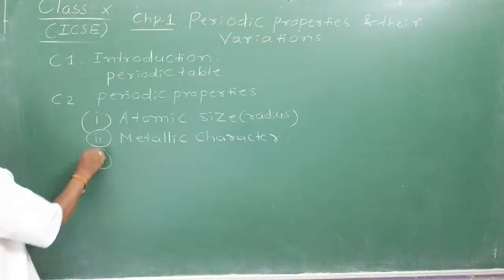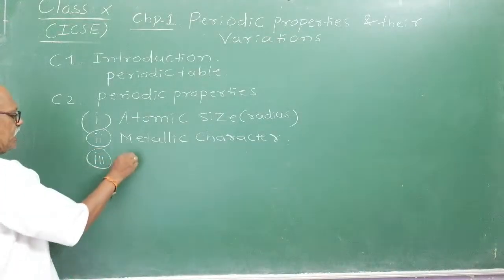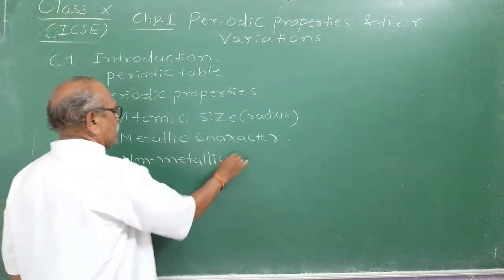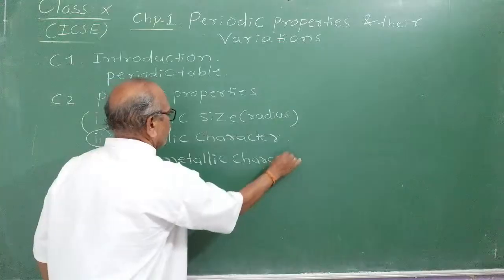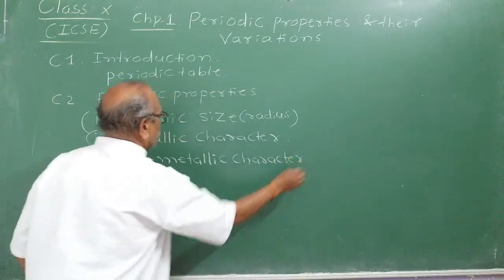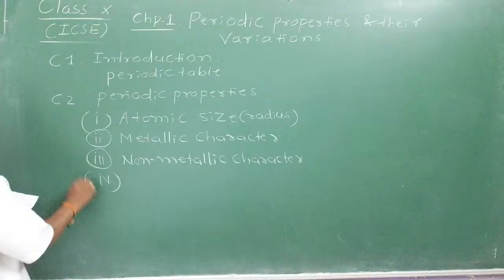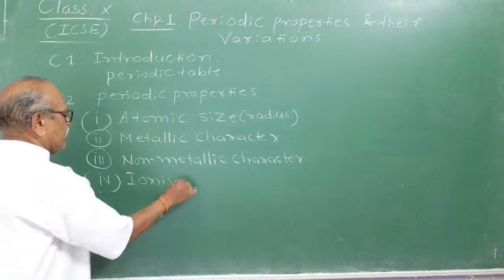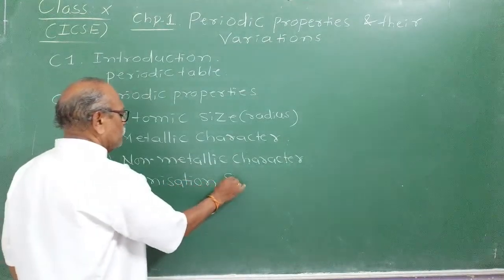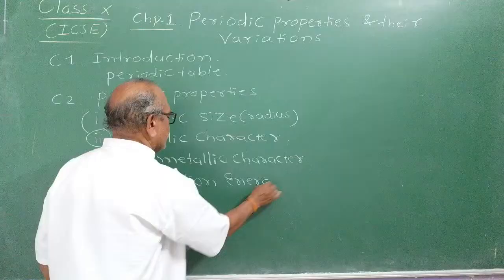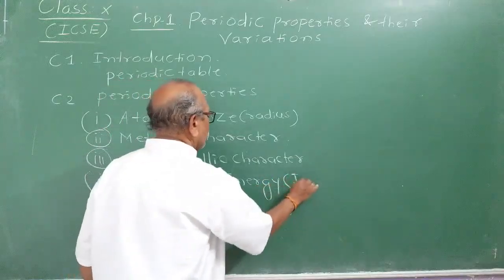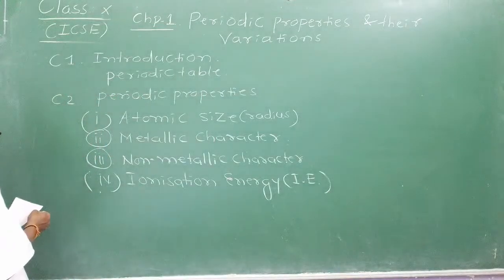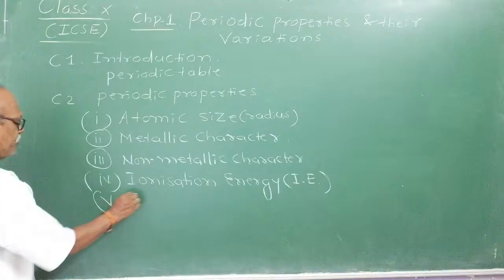And the third one is non-metallic character, as per the syllabus of ICSE. The fourth one is ionization energy or potential. Some authors write it as ionization energy, and we call it simply IE. Those are the four topics. The fifth topic is electron affinity.